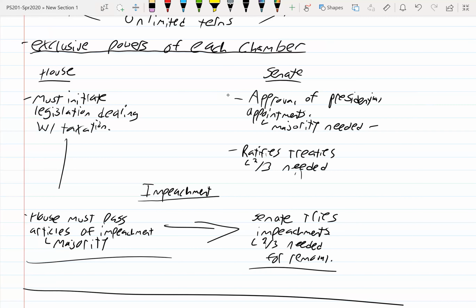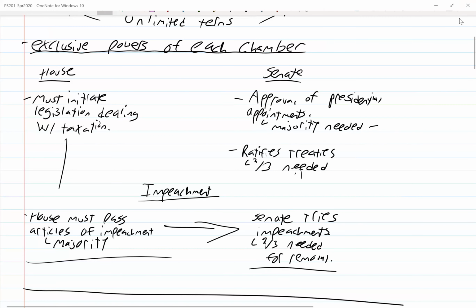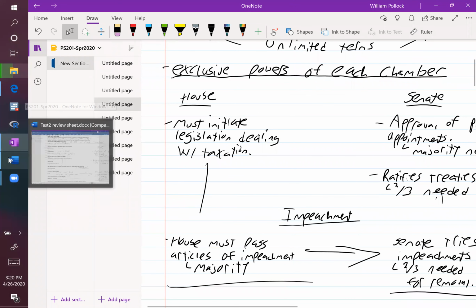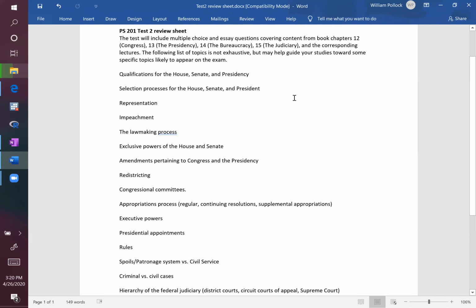You'll want to be aware of those different thresholds. I would just reiterate that. Here, amendments pertaining to the Congress and the presidency.